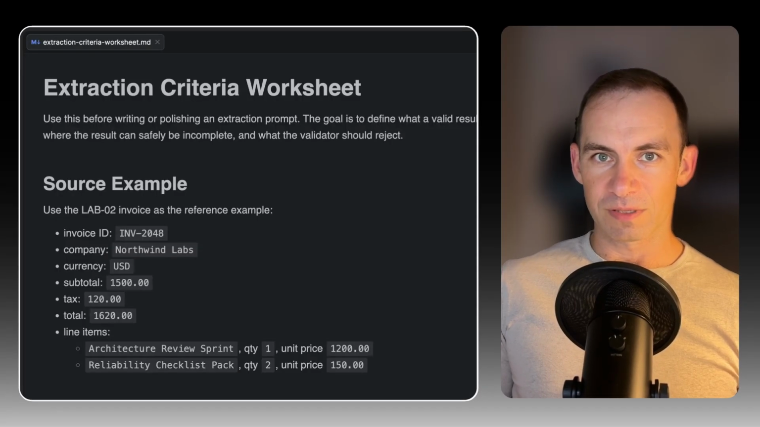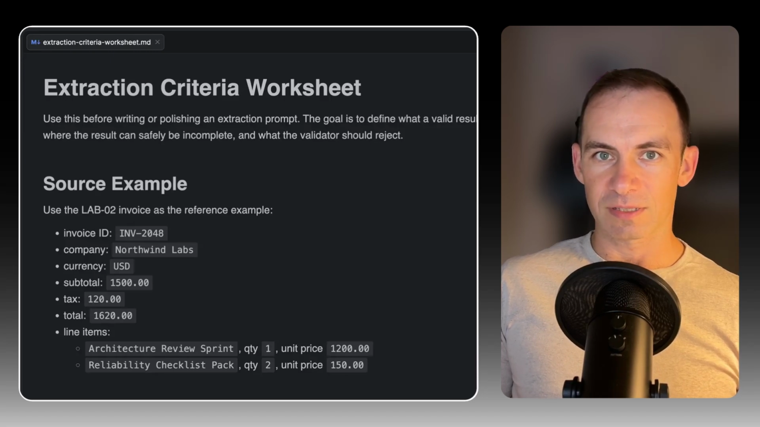Now let us open the course download pack. Open the structured output pack, then open the extraction criteria worksheet. The point of this worksheet is not to list every field that could possibly exist on an invoice. The point is to make the pass or fail contract explicit before you change the prompt or build a retry loop.